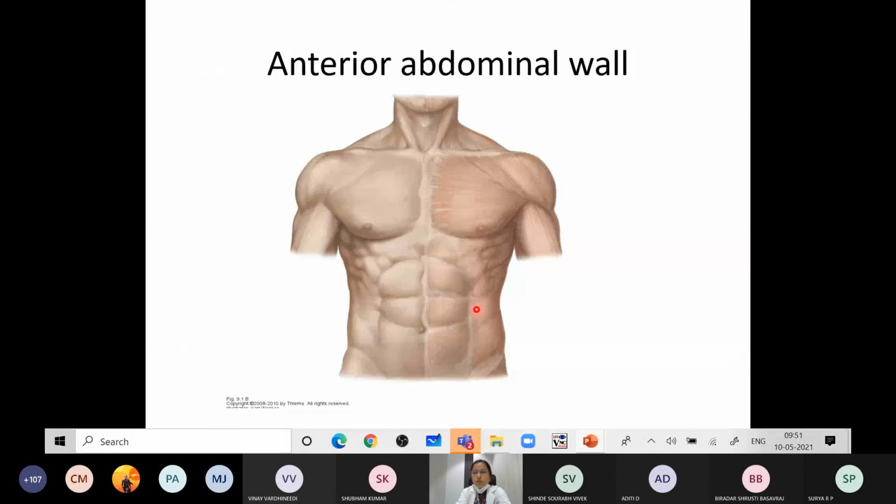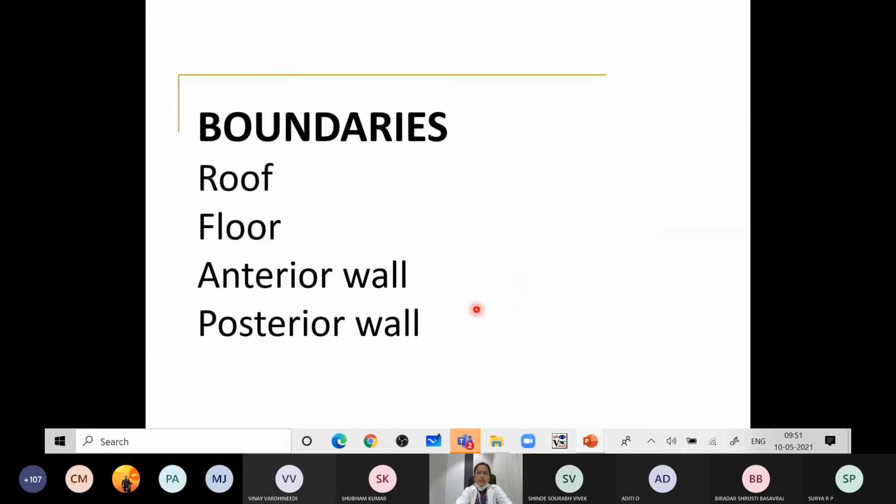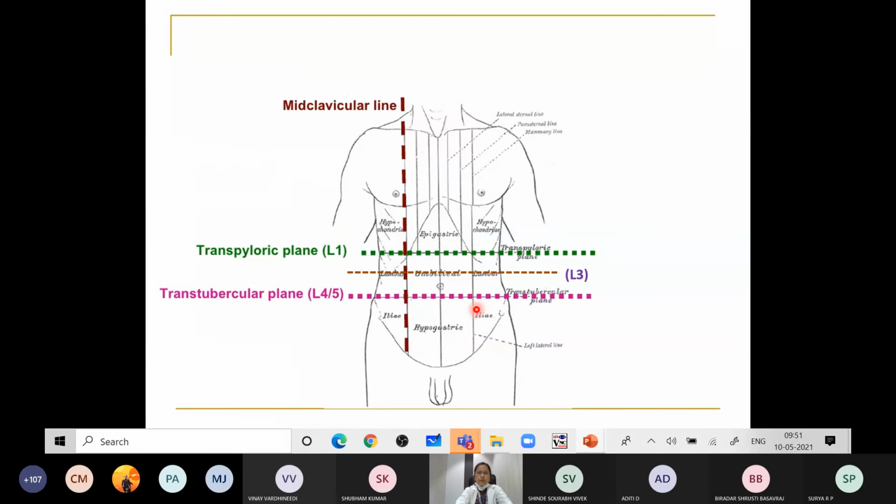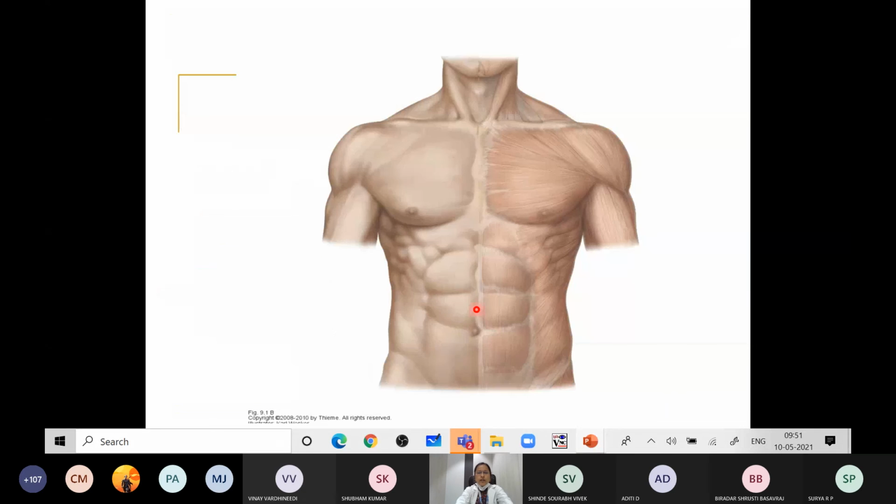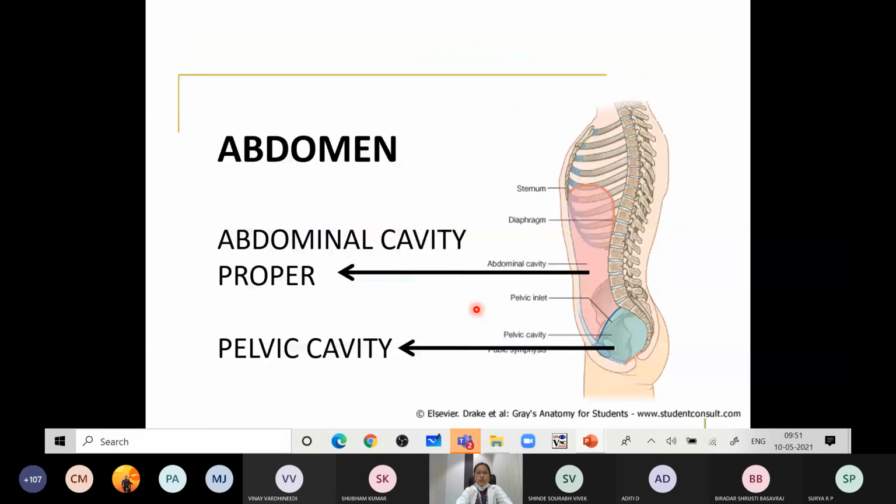Okay, so this is the brief introduction to the abdomen, particularly the anterior abdominal wall. The posterior abdominal wall will be a separate topic, where in detail we will take the various muscles of the back and the important vessels of the abdomen situated in the posterior abdominal wall. So this was the introduction to the abdomen.